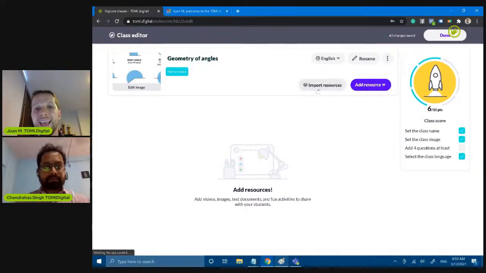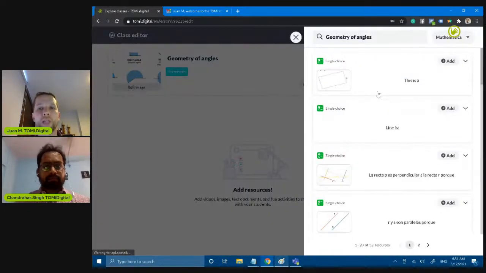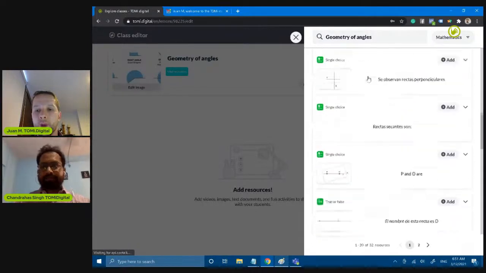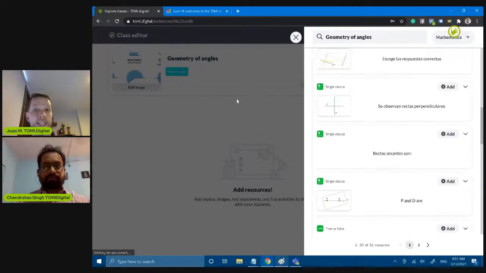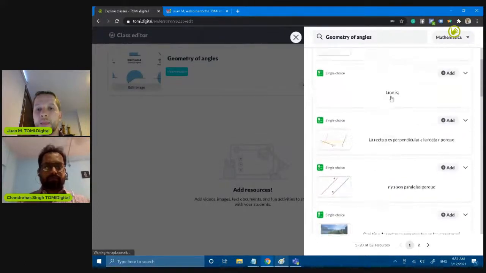That is that I can import resources from other classes. So if I click on import, I'm going to find all the geometry of angles in the repository of content in the classes in English I have. That's the reason it's very important to select the language, because that's the way the platform is going to help us find the classes in my language.